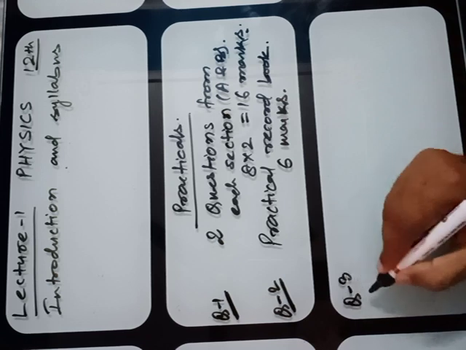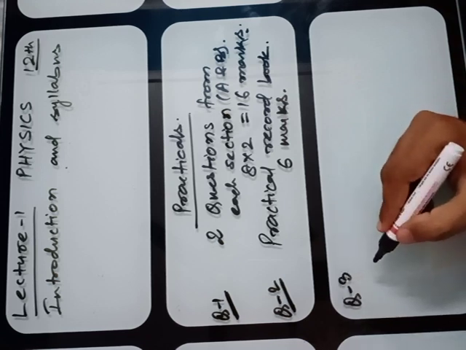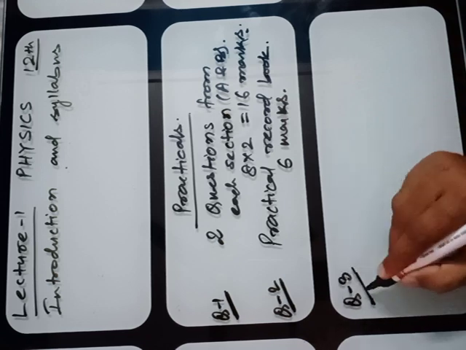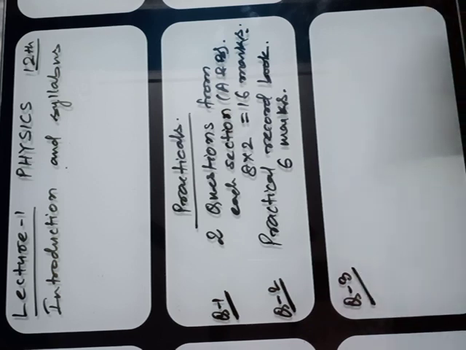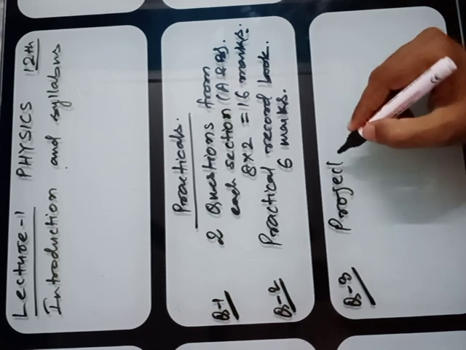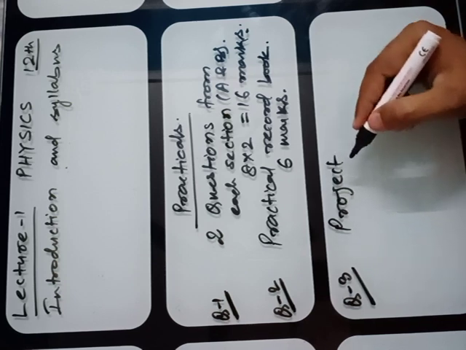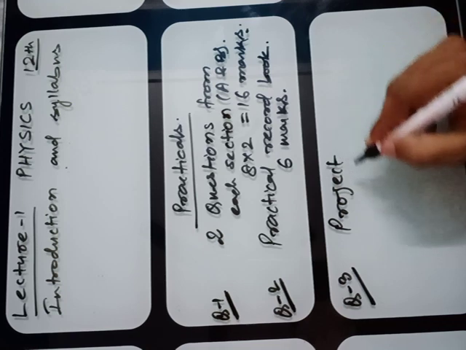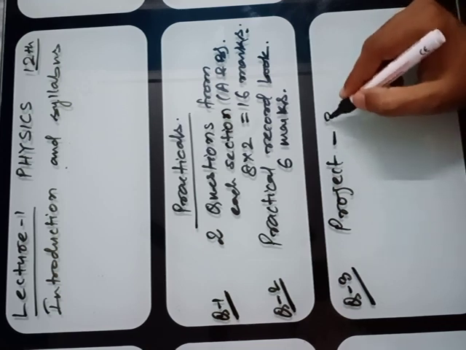Now question number 3 in your examination will be the investigatory project. This project will be of 3 marks.